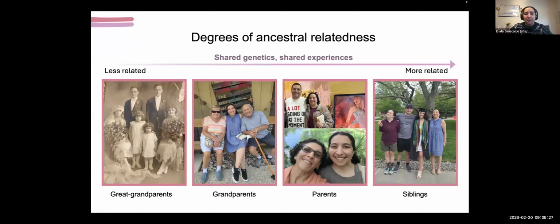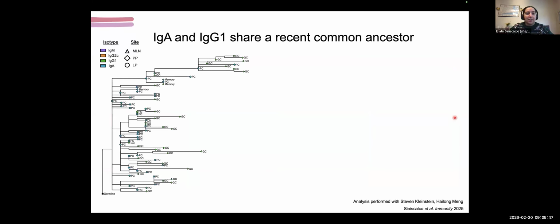And so we wanted to see similarly, are the IgA and IgG1 B cells within a clone very unrelated, but still linked, sort of like they would be grandparents or great-grandparents or just distant cousins of each other? Or are they more related like siblings and share a lot of the same experiences, and we can infer more from those relationships? And so to analyze this, we generated essentially phylogenetic family trees for each of our B cell clones. And I know that there's a lot of information here, but what I want you to pay attention to is, first of all, the color. So the color here denotes isotype, and the green is going to be IgG1, and the blue is going to be IgA.